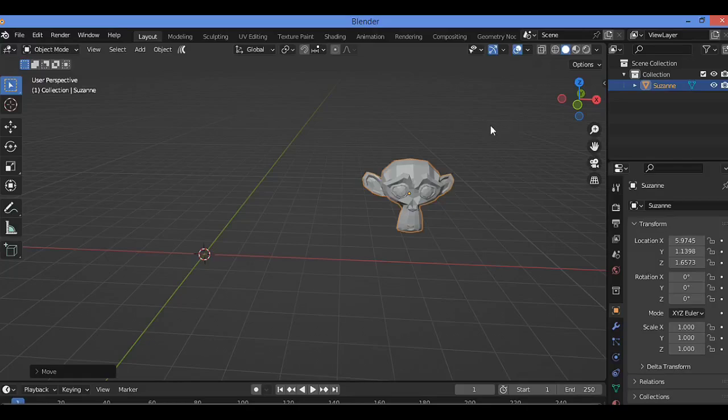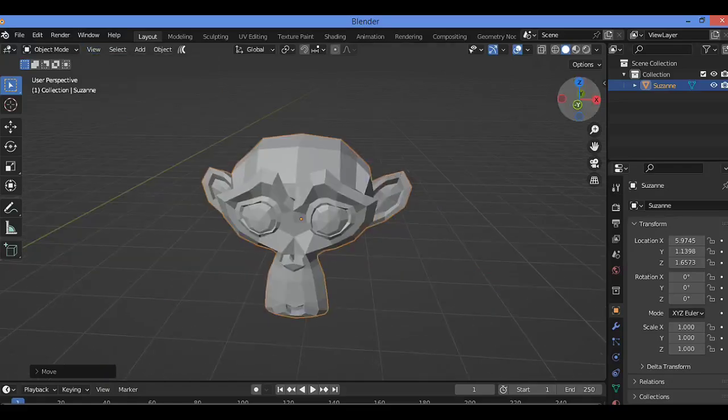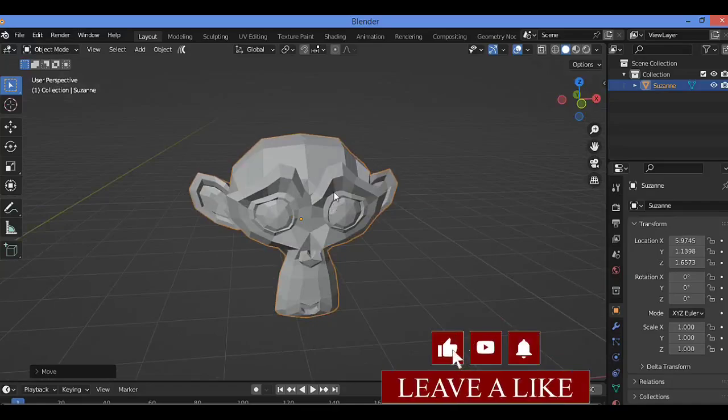In this tutorial I will show you how to center our view on an object in Blender. First things first, select the object, then go over View, then Frame Selected. And when you try to rotate like this, it's going to be just focused on that object.